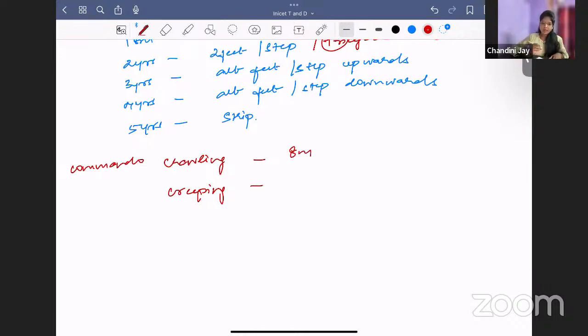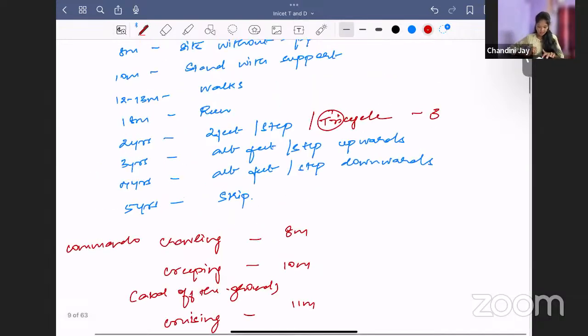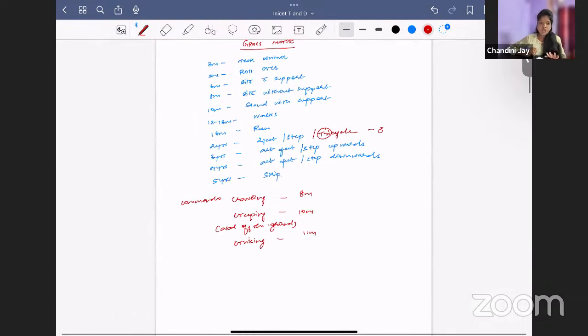Creeping. What is creeping? Abdomen off the ground. Abdomen will not touch the ground. So creeping is somewhere around 10 months. The next milestone you should know is cruising. What is cruising? The baby will hold on to the furniture and try to walk with support. That is called cruising. Somewhere around 11 months, the child will start cruising. So these are the major gross motor milestones that you should be thorough with.